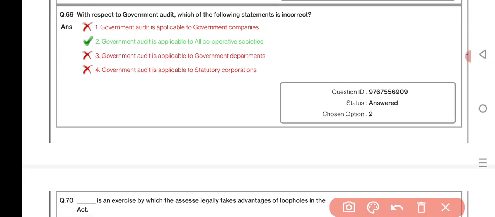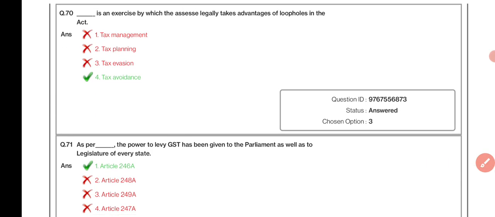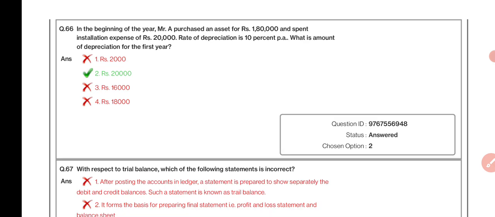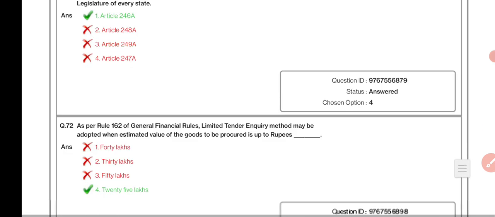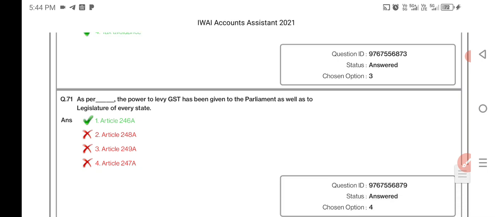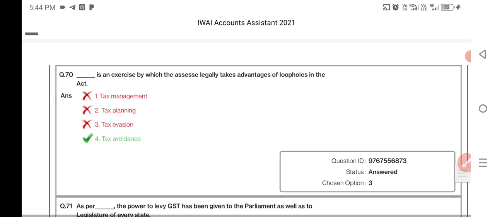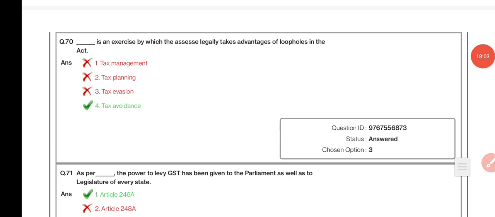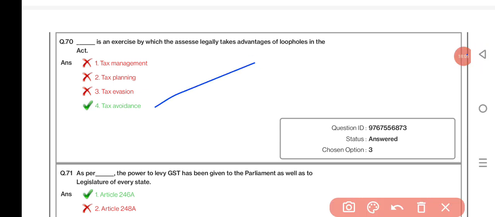With respect to government audit, which of the following statements is incorrect? Government audit is applicable to all cooperative societies. Dash is an exercise by which the assessee legally takes advantage of loopholes in the act. Tax avoidance.